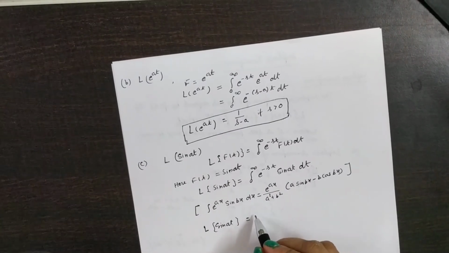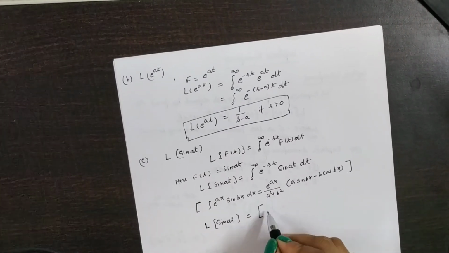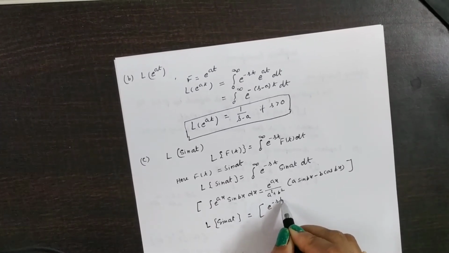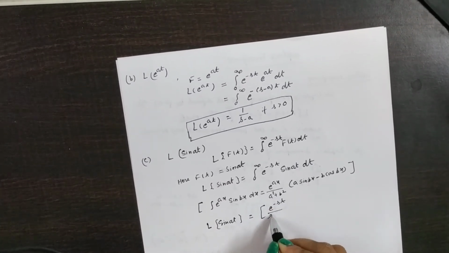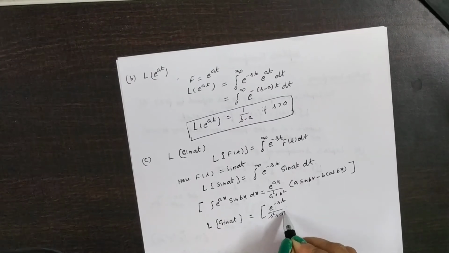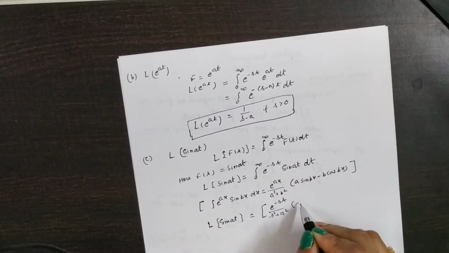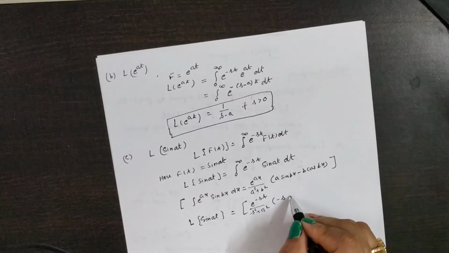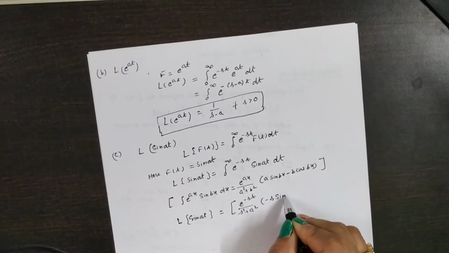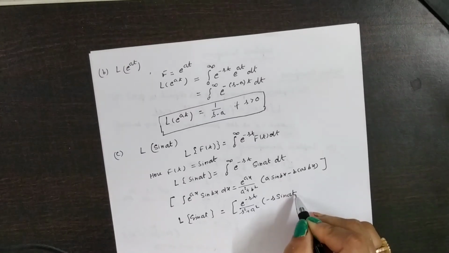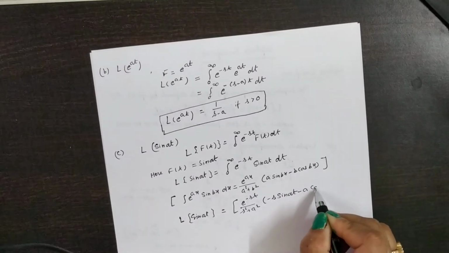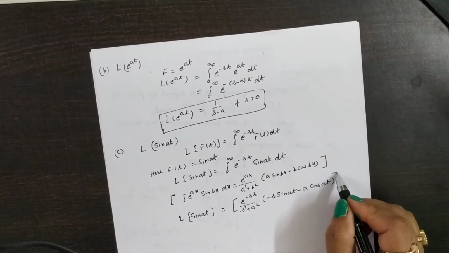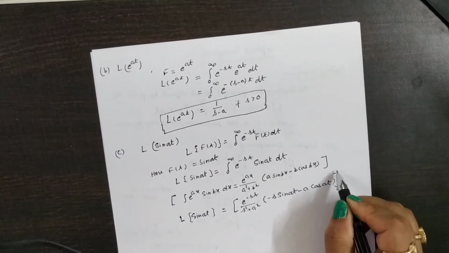This becomes e to the power minus st, divided by s square plus a square, times minus s sin at minus a cos at, the whole thing with limits from 0 to infinity.